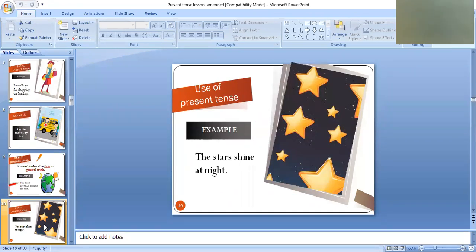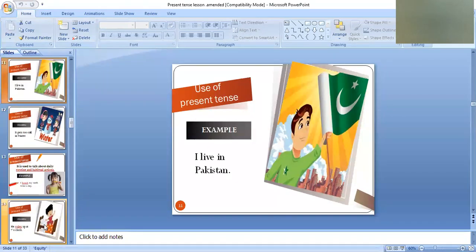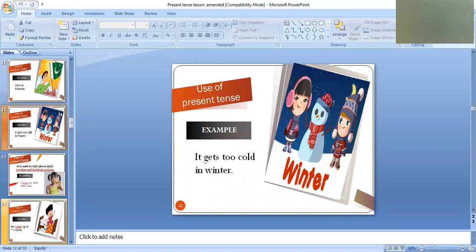Next example, the stars shine at night. This is a universal truth. That's why we use simple present tense. I live in Pakistan. This is also true. It gets too cold in winter.